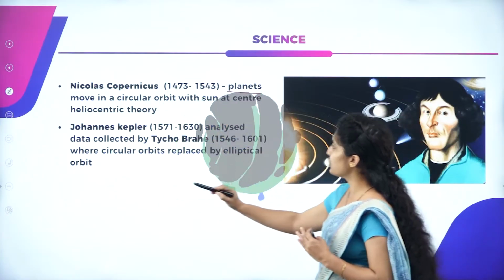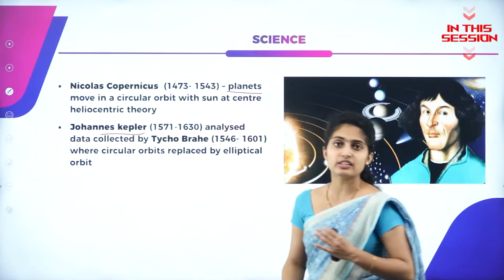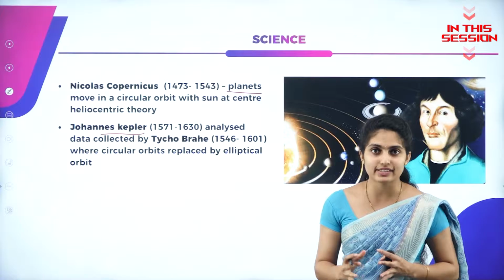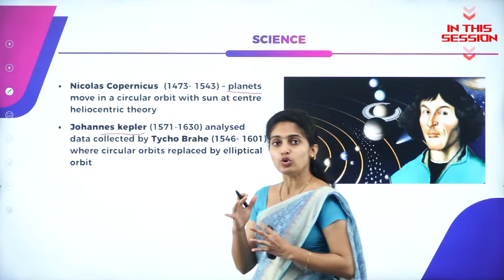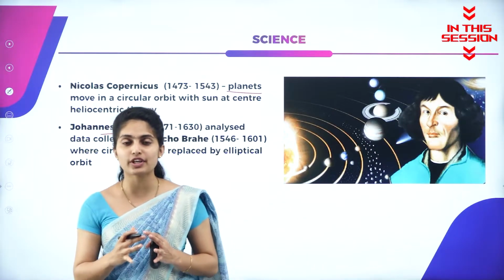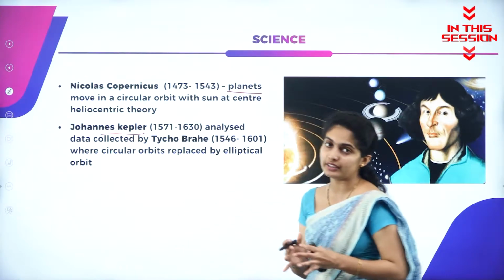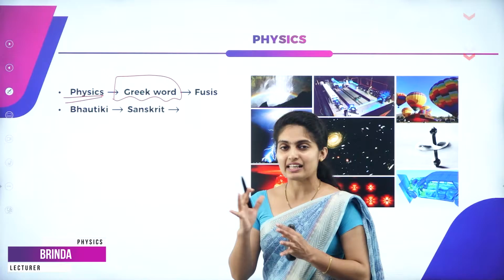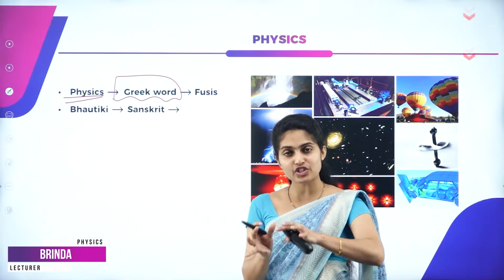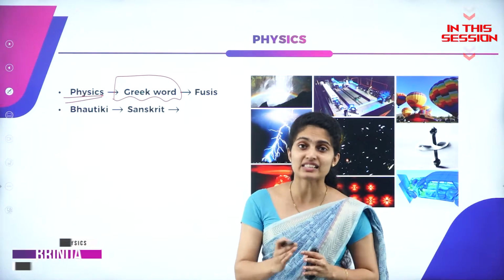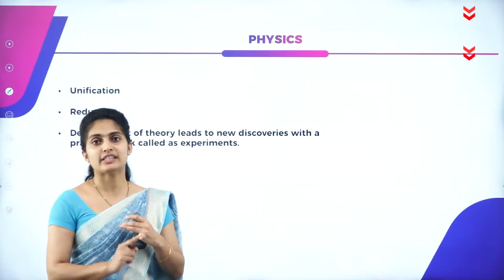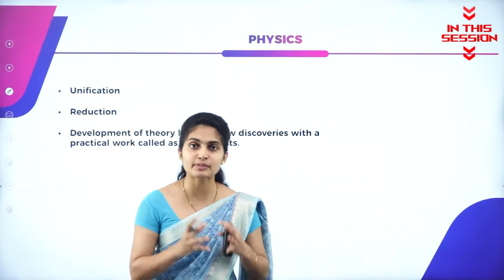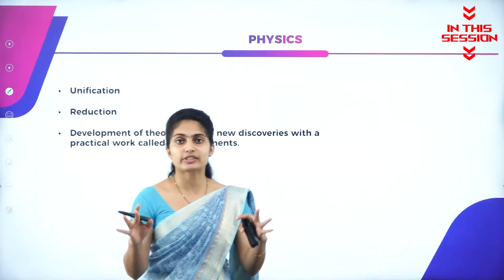Nicholas Copernicus, John Kepler, everyone spoke about the planets, okay? They were completely into astrophysics, that is, they were talking about the solar system, planets, all these things. Physics originated from a Greek word called physis, because of which the word came into existence as physics. Unification means unifying certain terms and reduction means reducing certain terms.